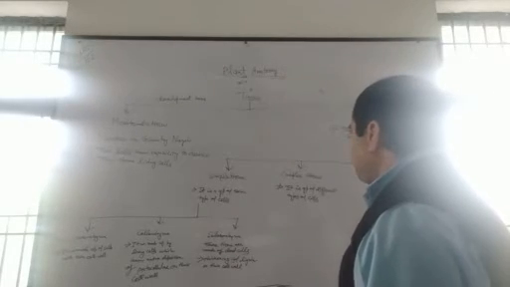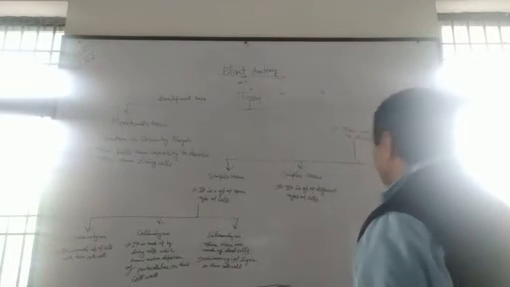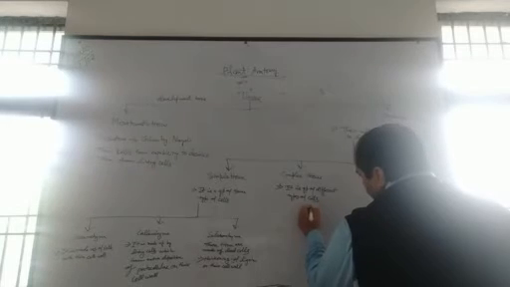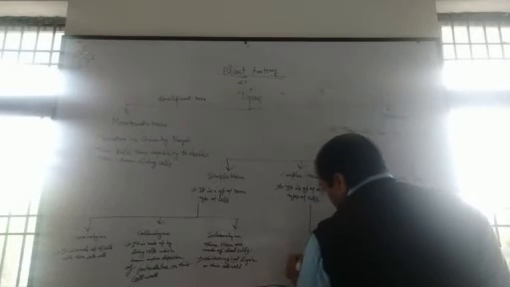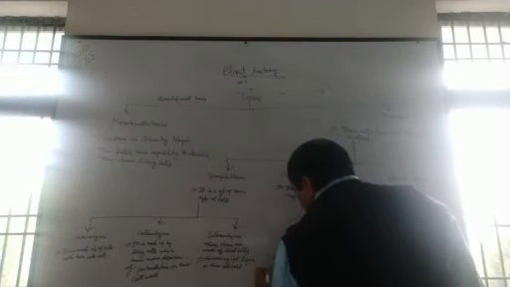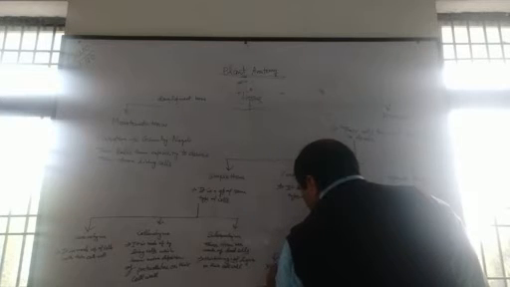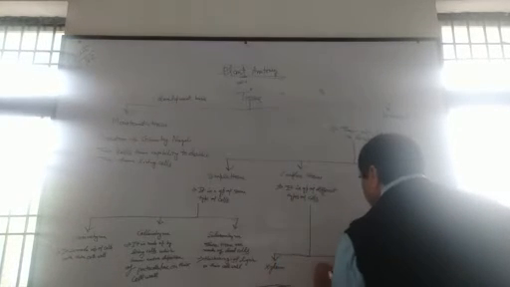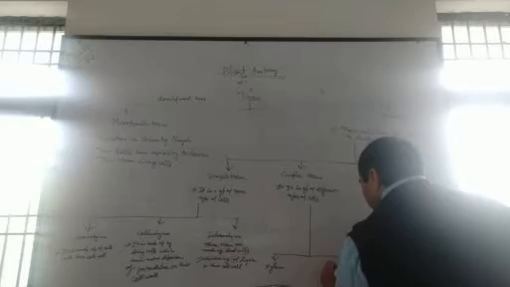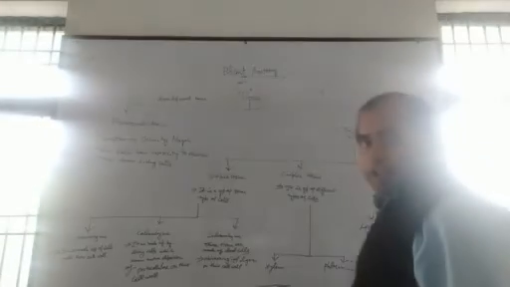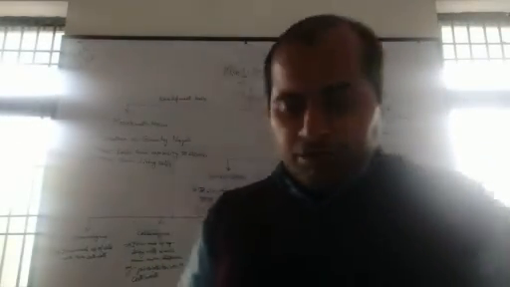Further, complex tissue has been divided into two types. Number one is xylem and number two is phloem. Let us discuss xylem and phloem one by one.